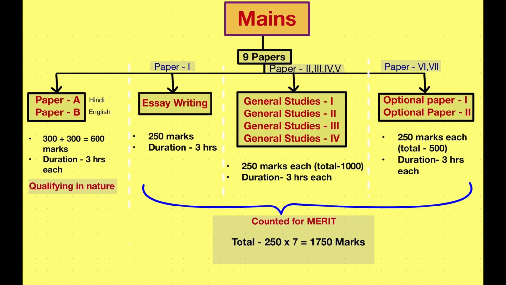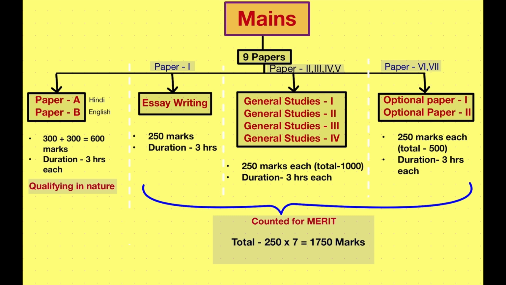Paper A consists of 300 marks, paper B consists of 300 marks, so the total is 600 marks, and the duration given for each paper is 3 hours. Now paper A and paper B will not be considered for your merit. They are only qualifying in nature. Coming to the next paper, that is also known as paper 1, it is the essay writing paper. The marks for essay writing will be 250 marks and the duration given for this examination is 3 hours.